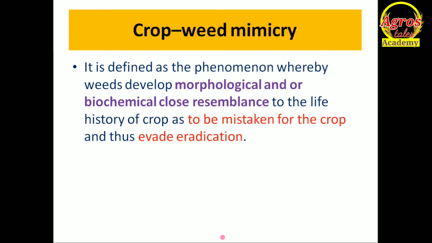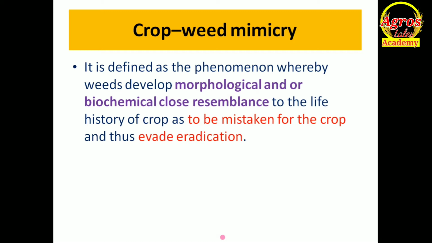So, when both crop and weed plants are present in the field, the weed tries to imitate some morphological and biochemical characters of the crop, so that the farmer avoids those weeds and doesn't kill them. Due to this, weeds grow luxuriantly in the crop field and produce more seed or increase their population. This is the crop weed mimicry phenomenon.